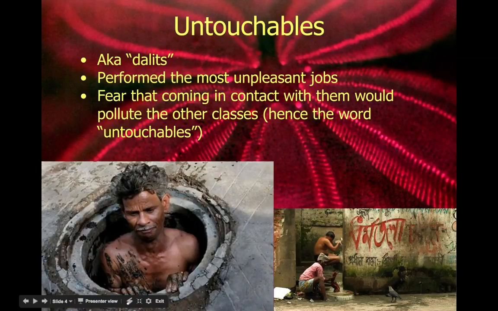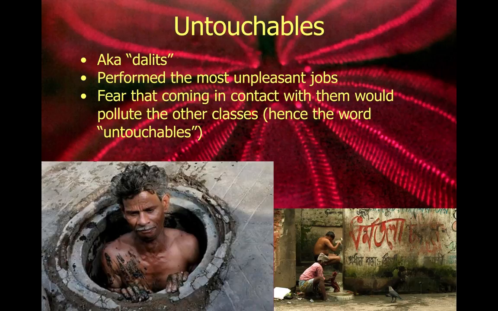Now, one group that we don't see specifically in this pyramid, but that we would be remiss not to mention, would be the untouchable class. They actually many times do not show up in the social hierarchy at all because they're seen as completely different. They're seen as a group that could never move upward into another echelon of the social hierarchy. Their name in Hindi is Dalit.